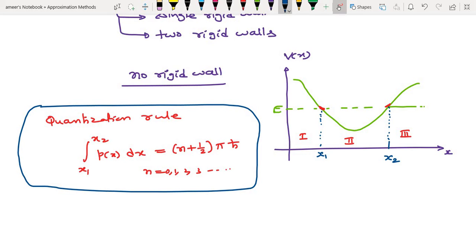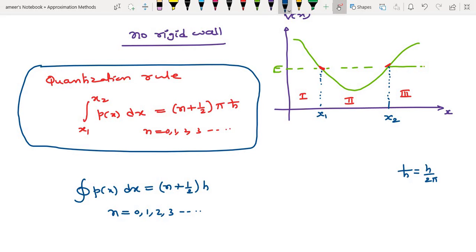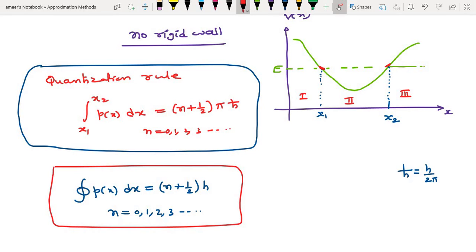Okay, the same thing we can represent in another manner. For a complete loop, the integral of p of x dx will be equal to twice that, but h cross is equal to h by 2 pi. So as it becomes twice, the 2 will cancel, pi will cancel, only h will be remaining, that is n plus half times h, with n equal to 0, 1, 2, 3 and so on. Okay, this is with no rigid wall.